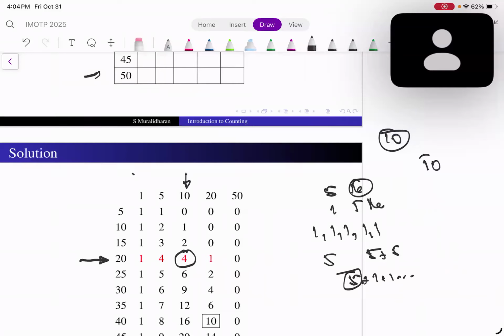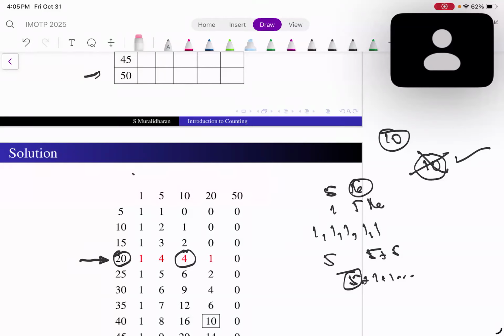How many ways can I give change for 10 rupees? 4 ways. I can get it in this way. So if one 10 rupee note has to be used for changing 20 rupees, the remaining 10 rupees' change can be found by adding all these 3 numbers. That's why we get 4 here.